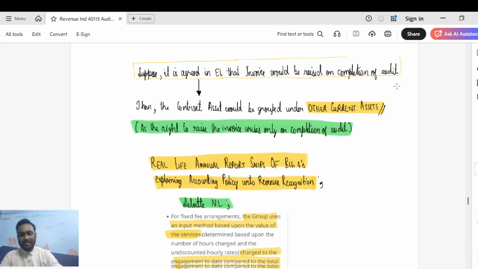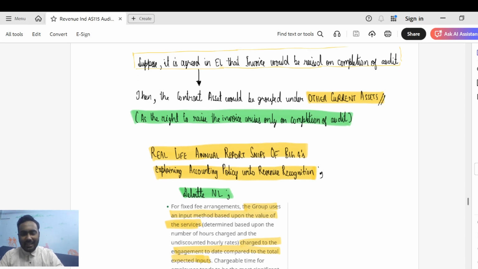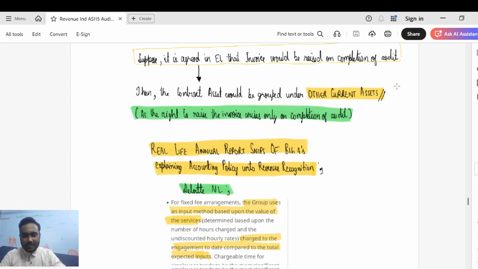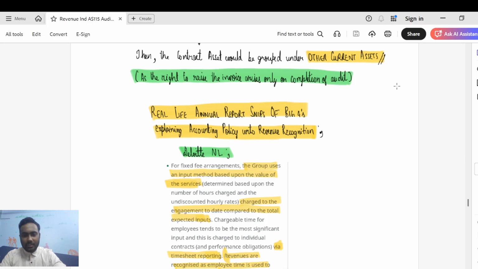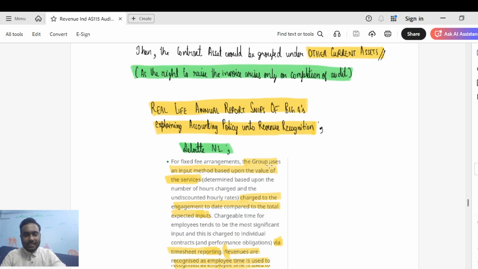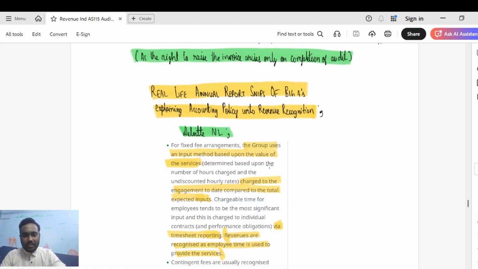So I've taken the Deloitte Netherlands annual report. I'm just reading the highlighted parts, guys, because as you're aware, every Big Four firm has multiple streams of revenue. We just took Stat Audit Revenue as a stream for discussion today. We'll just read the points in relation to the Stat Audit Revenue accounting policy, and not the other ones. For fixed fee arrangements, the group uses an input method based upon the value of services determined based upon the number of hours charged at the undiscounted hourly rates, which is what we discussed. I hope that is clear. Charged to the engagement to date compared to the total expected inputs.